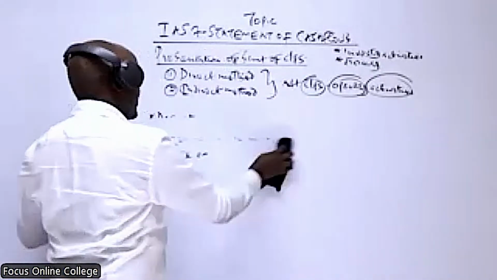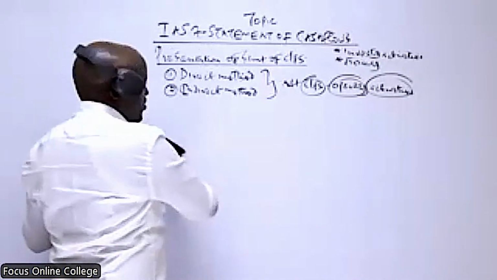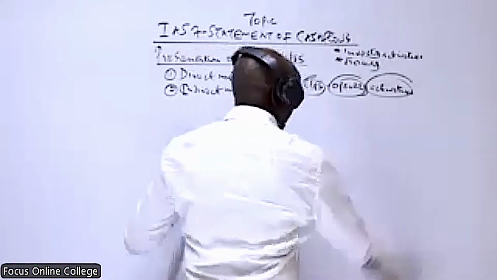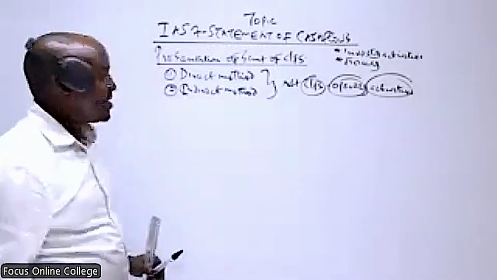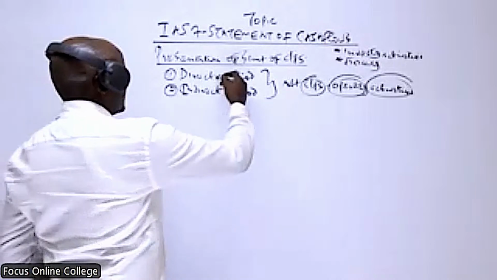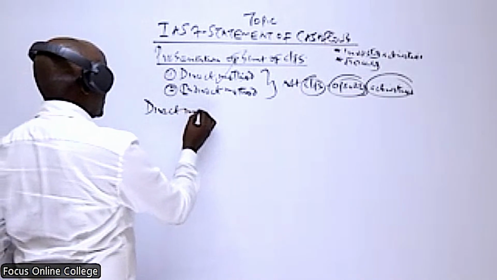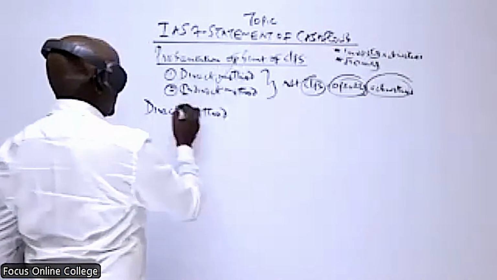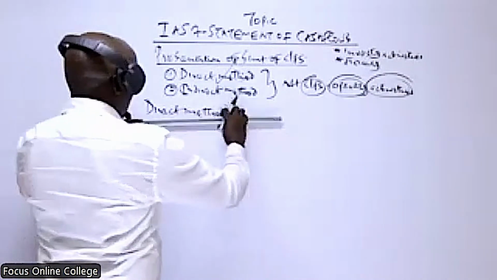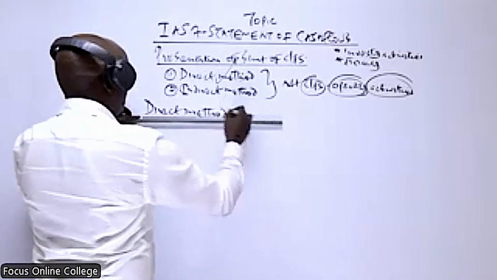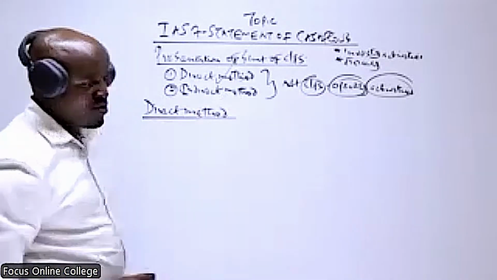So I want us to start by looking at how we determine the net cash flow from operating activities using the direct method. How do we compute the net cash flow from operating activities?